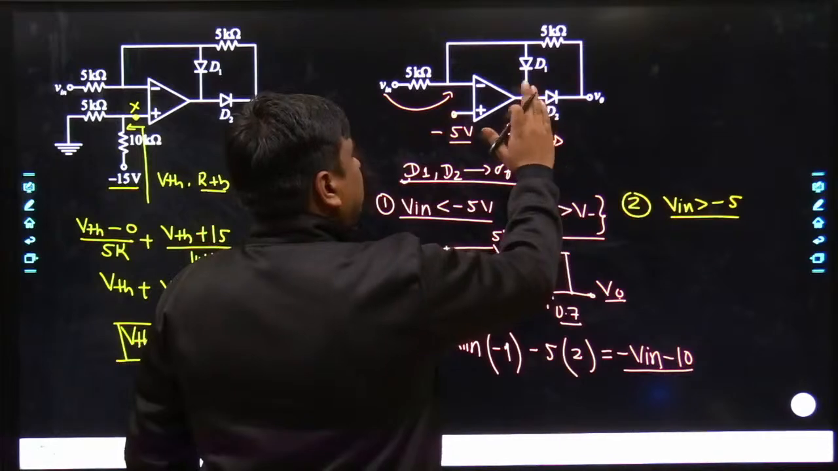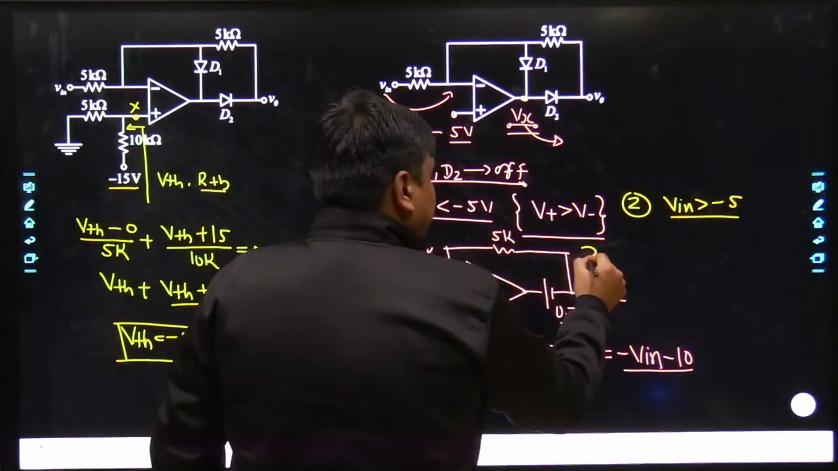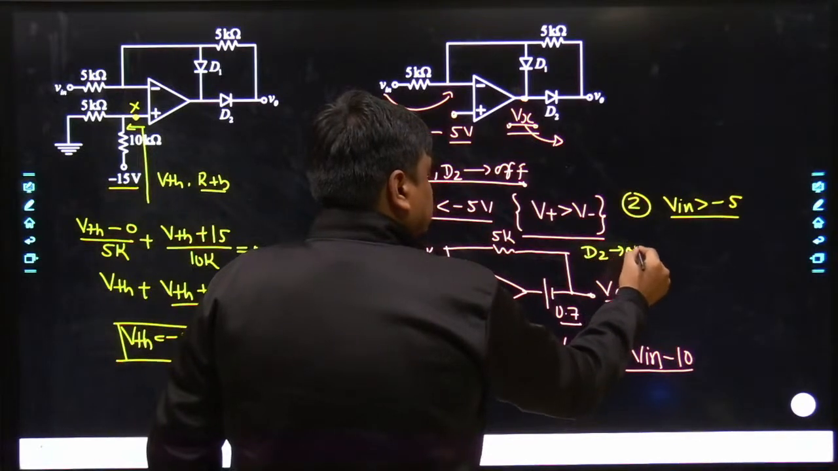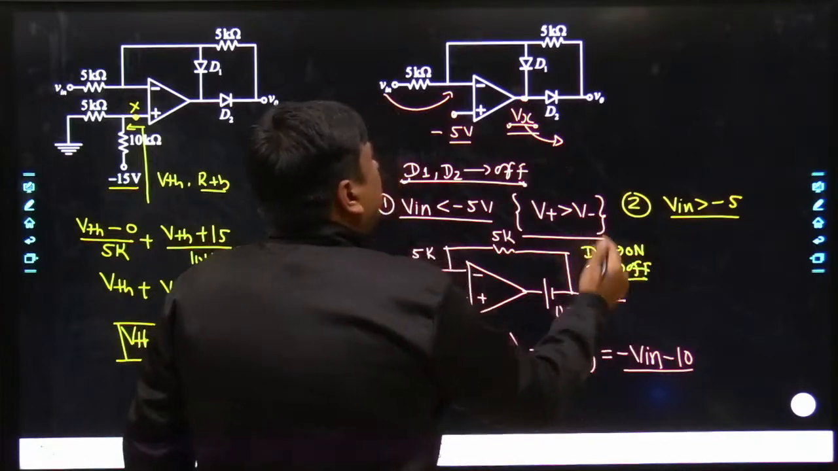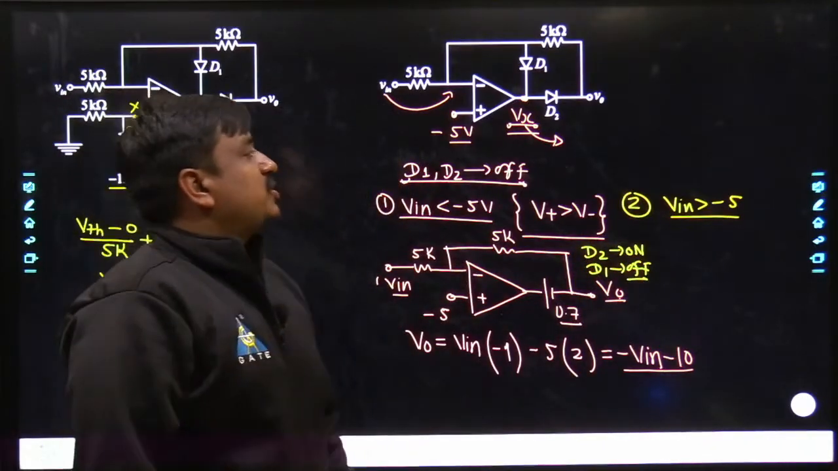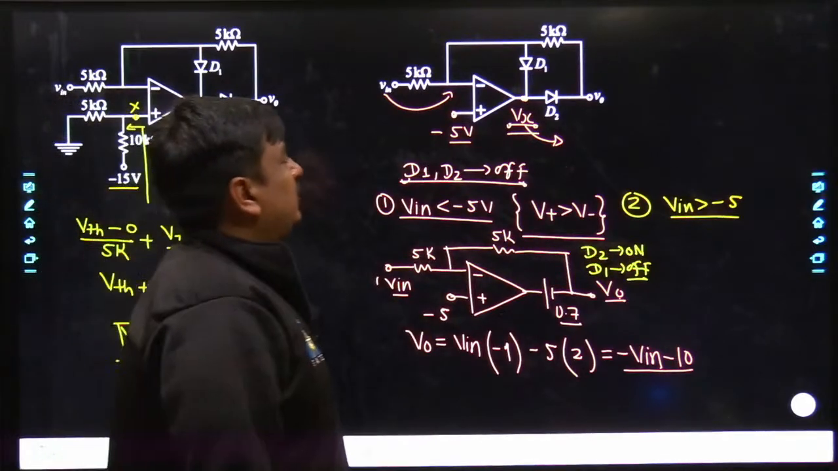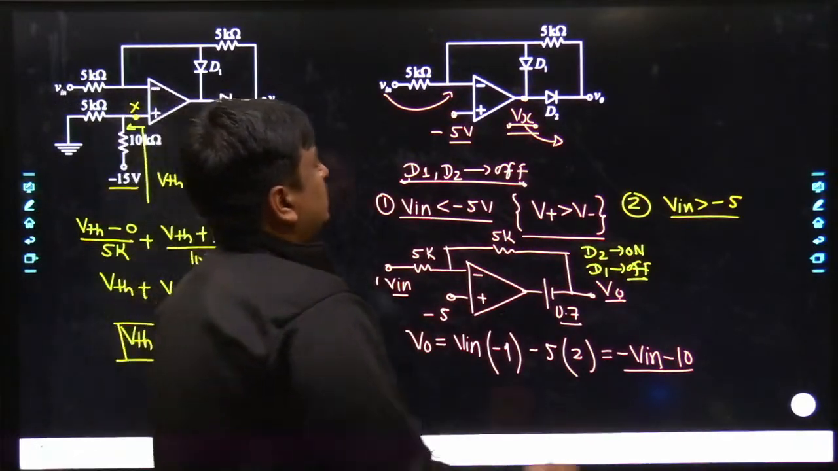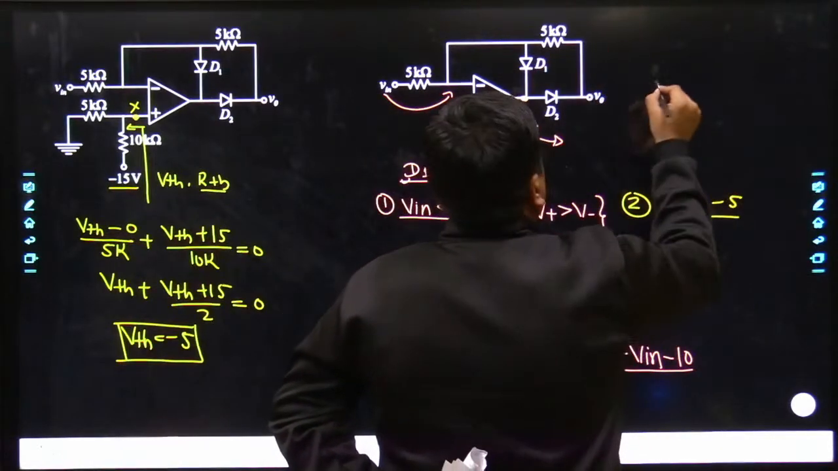Now this D2, initially if you say D2 was on, D1 was off, but now the situation would be just reversed. So may I know what would be the situation now? What would be the situation? So here the situation would be like, let me do that.